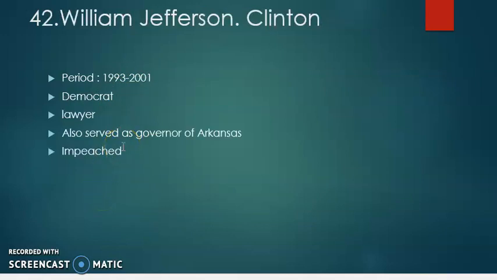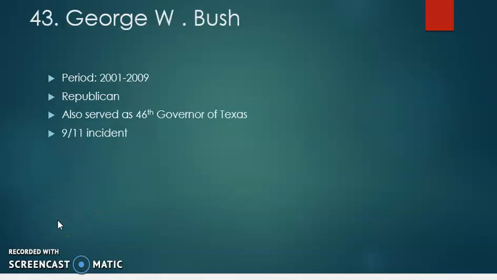William Jefferson Clinton was the 42nd president of USA, and he ruled USA from 1993 to 2001. And he was a Democrat, a lawyer, and also served as governor of Arkansas, and he was impeached as well.